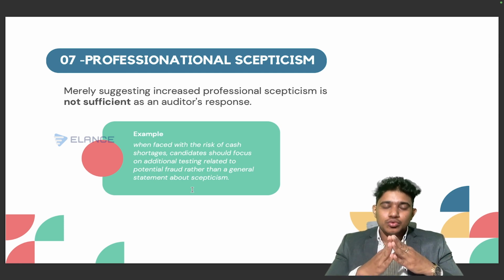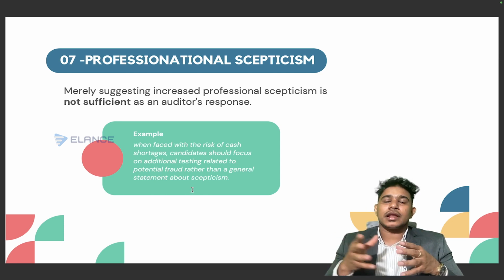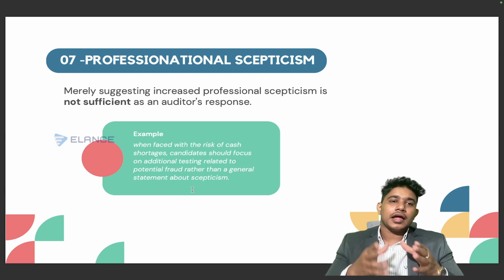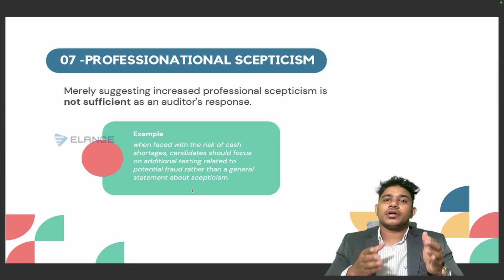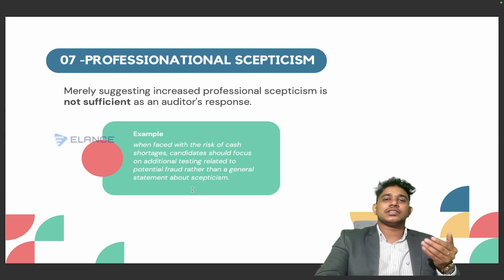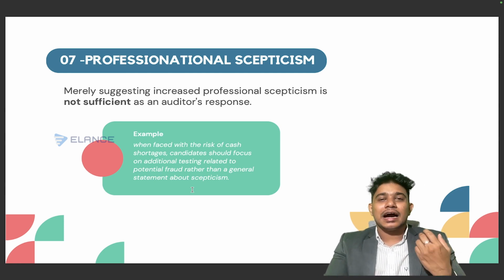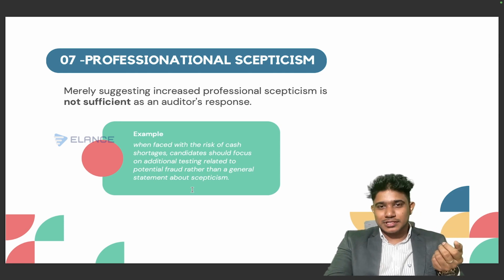So make sure that you are providing another response in case of management bias, or in case of bonus or related possibilities of fraud. And you can consider using professional skepticism as an add-on point to the primary point. So this is what you need to consider while giving answers in relation to audit risk.